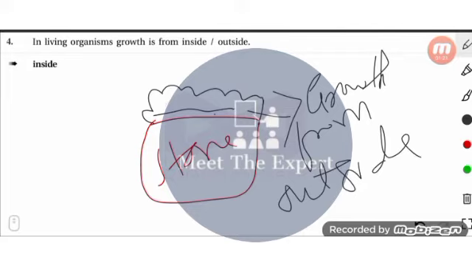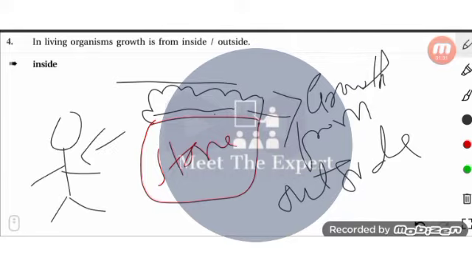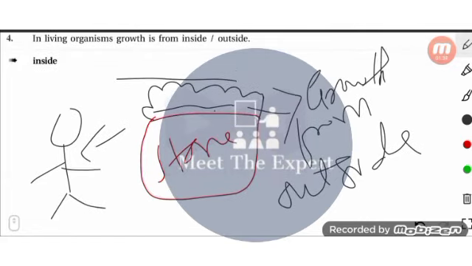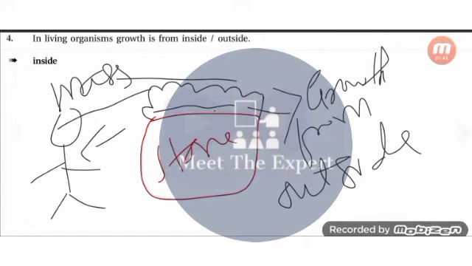Writing on the whiteboard in the mobile is a bit difficult, kindly understand. So growth from outside is this, okay, but in humans what happens is growth in mass, and that is the growth from inside. So this is the thing.